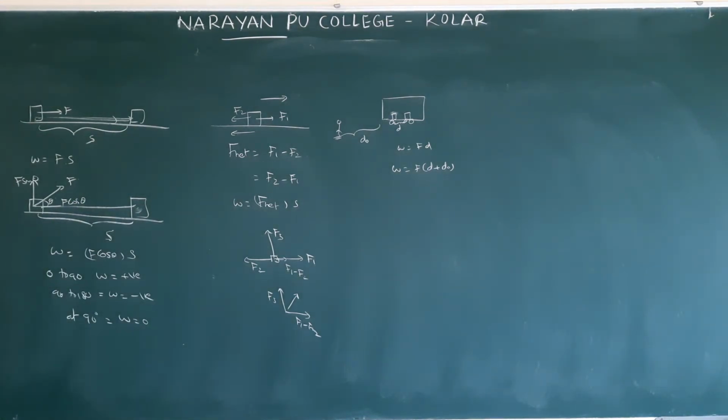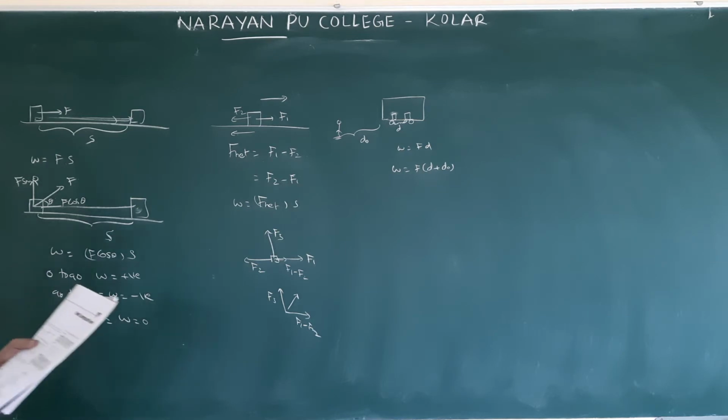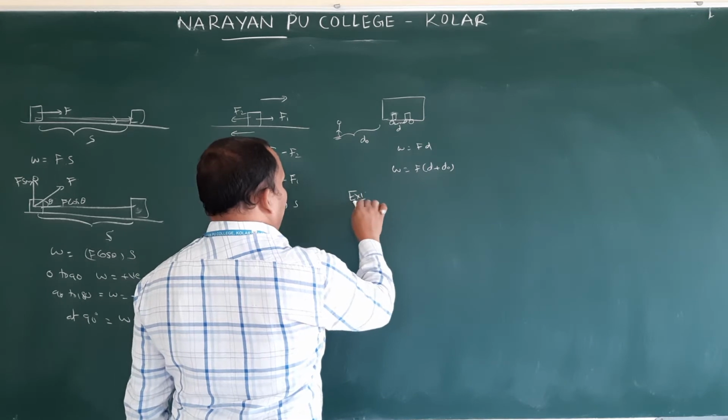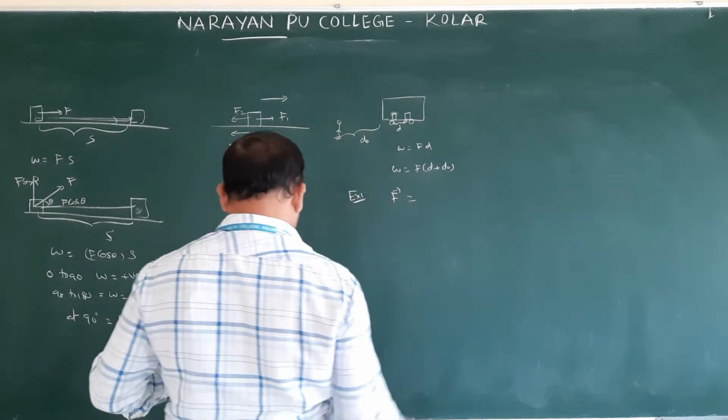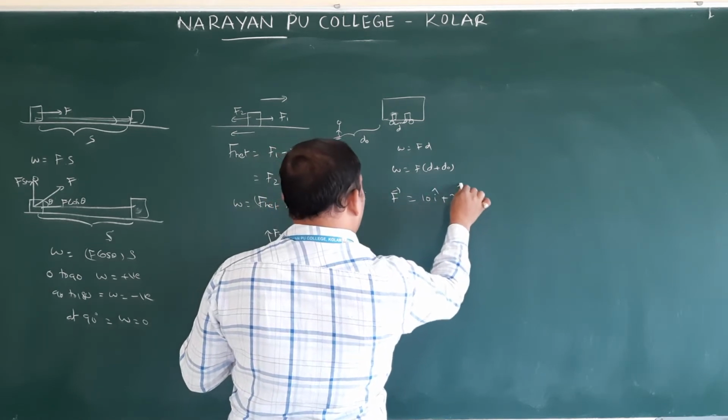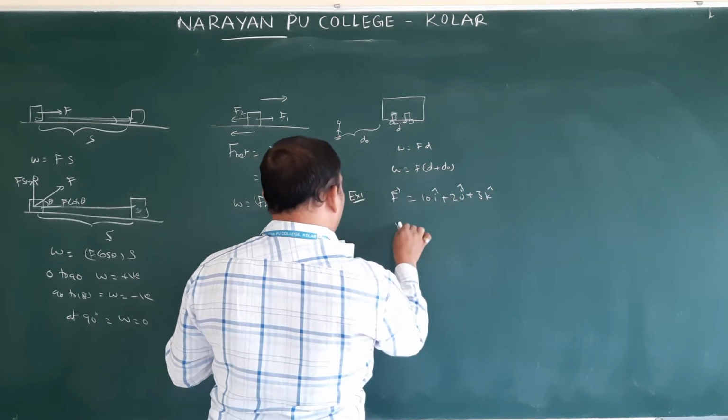Next, we will take example 1. A force F bar equal to 10 i cap plus 2 j cap plus 3 k cap newtons displaces a particle from R1, 2 i cap plus j cap plus k cap, to R2, 4 i cap plus 2 j cap plus 3 k cap. Find the work done by the force. First I am writing the given: F bar is 10 i cap plus 2 j cap plus 3 k cap.